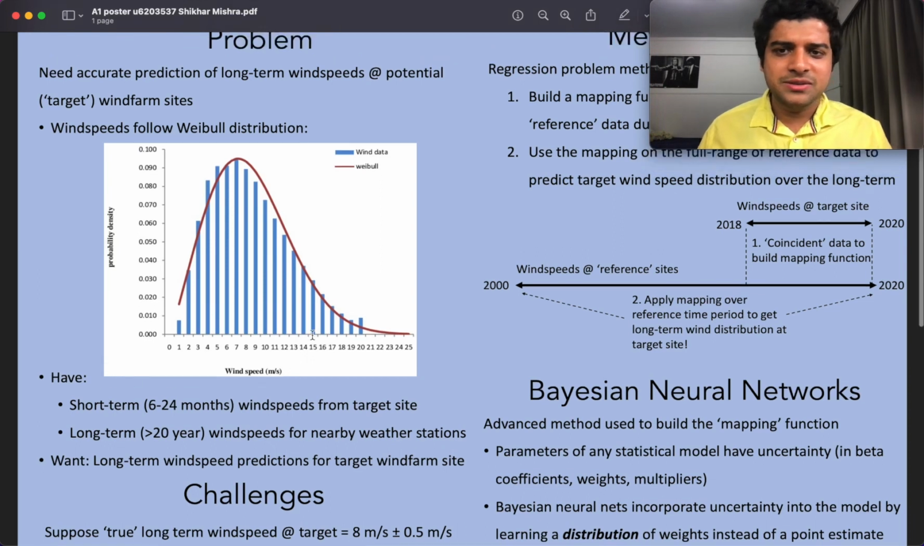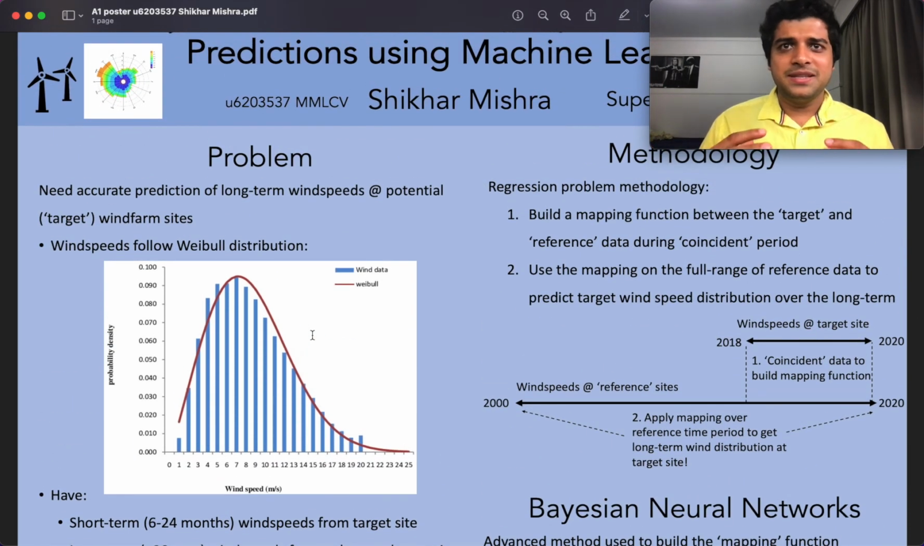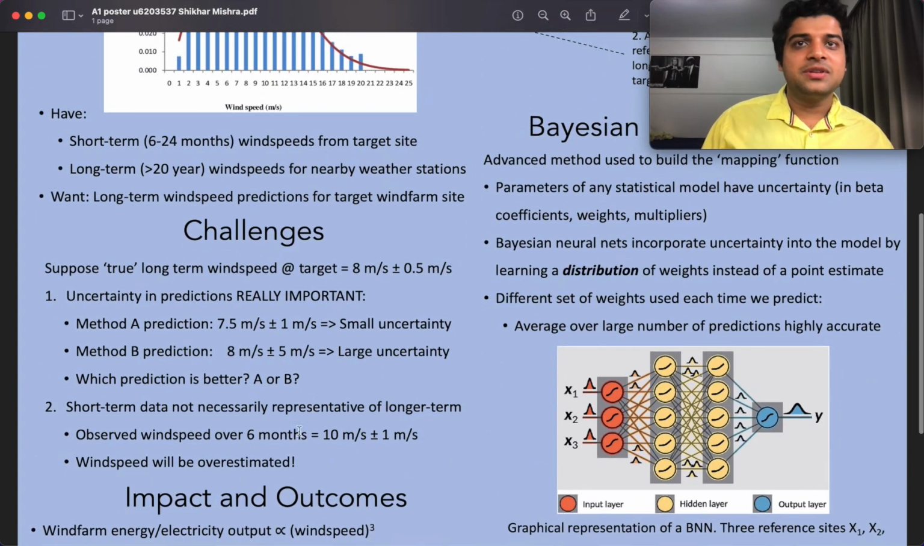So there are many ways to build this, but in general, we build a mapping function between the target and the reference series over the coincident time, or the overlapping time period. Then we apply this mapping function over the long-range time series to get our long-term historical distribution. So quantifying uncertainties is one of the key challenges of this modeling process.